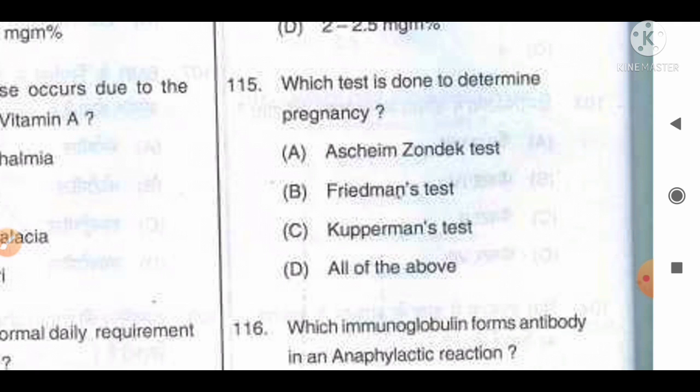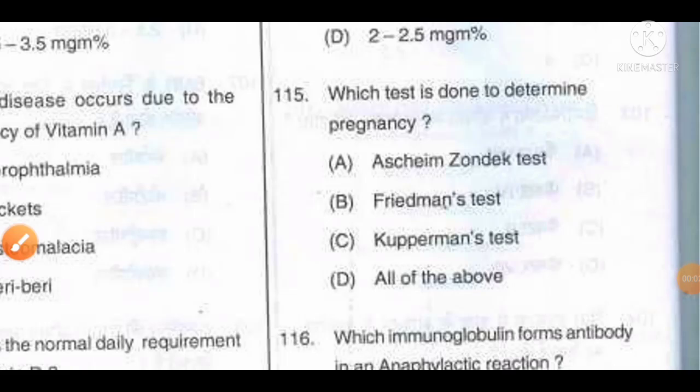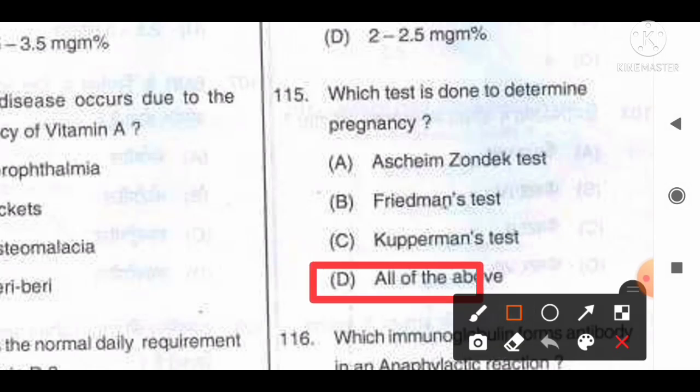Talking about all these options, Aschheim-Zondek test is a pregnancy test that is usually carried out in mice, whereas Friedman's test is used to detect pregnancy in rabbits. And Cooperman's test is a modified version of the Aschheim-Zondek test, which is also usually carried out for detecting pregnancy in mice. So from the given information we can say all the options given here are examples of tests that are used to determine pregnancy. So option D, all of the above, is the correct answer for this question.